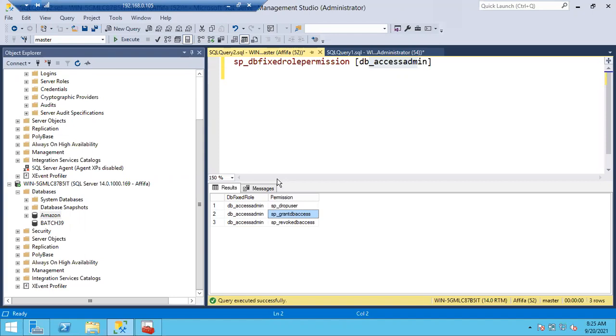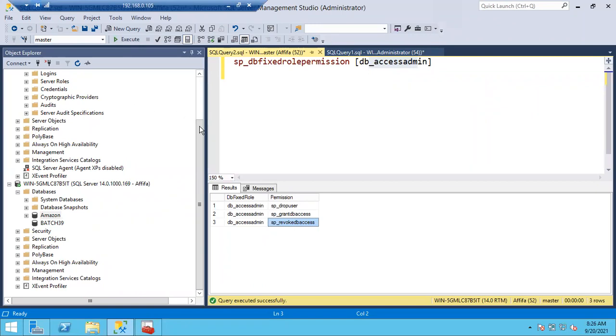The Afifa user. If the Afifa user has permission, automatically the Afifa login will have permissions, right? So you are giving permissions to the Afifa user. So the Afifa user can drop other users from the same database, can grant DB access to other users, and can revoke the DB access from other users. Okay, so Afifa by default cannot read any data, right?